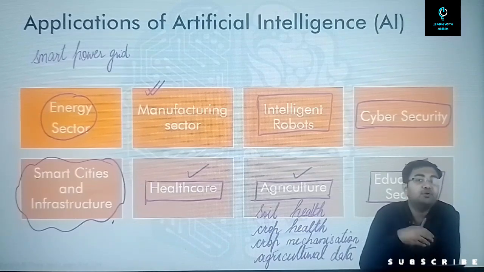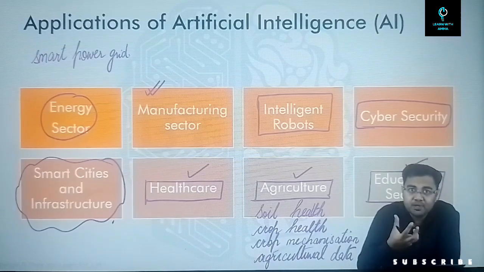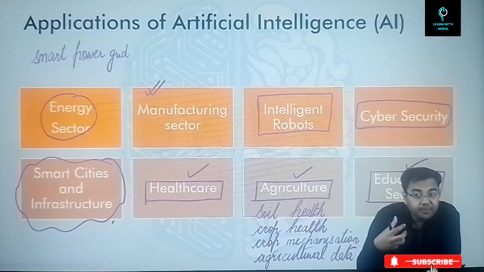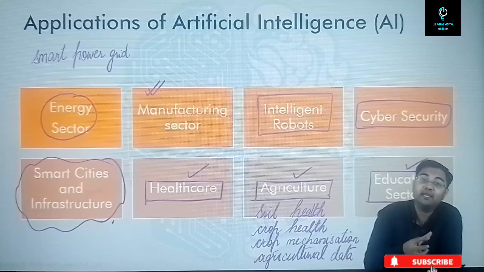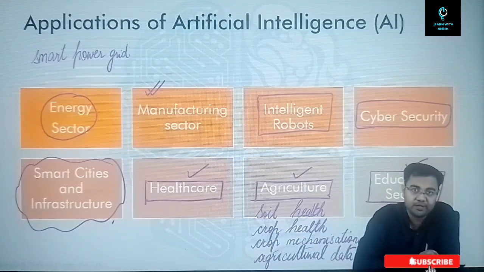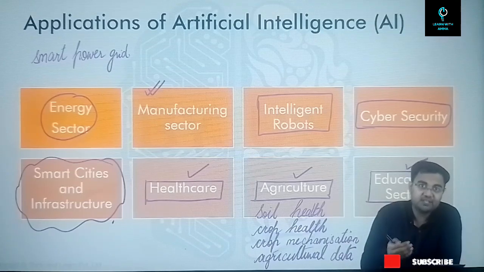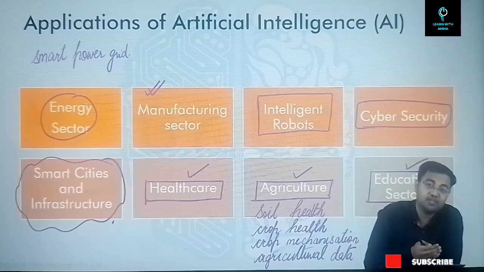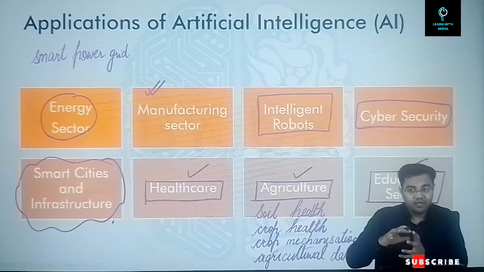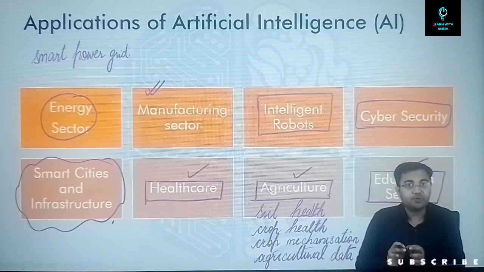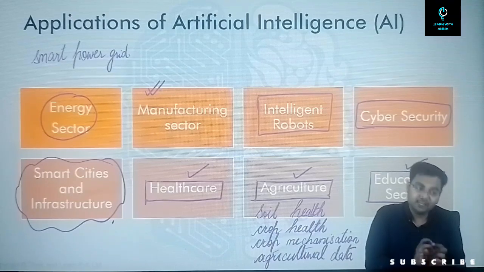help. Even if you take, for example, the legal sector. So we know that there are a lot of pending cases today in the courts. So maybe artificial intelligence can help in managing these cases in a much better, much more efficient manner, so that we have better, faster redressal of all the pending cases. So that's why, whichever sector you see today, there is a possibility that artificial intelligence can help